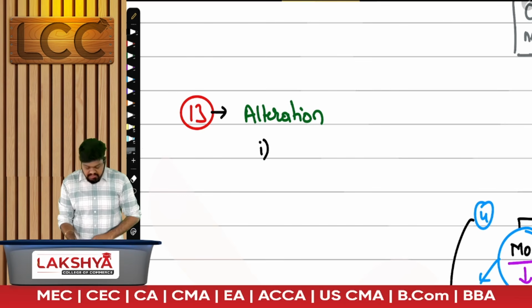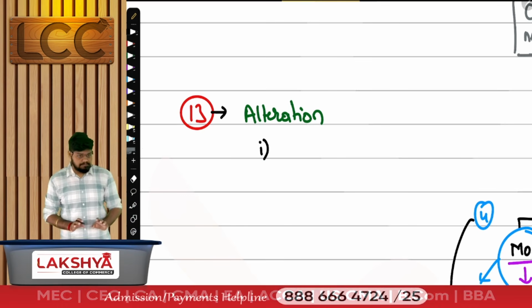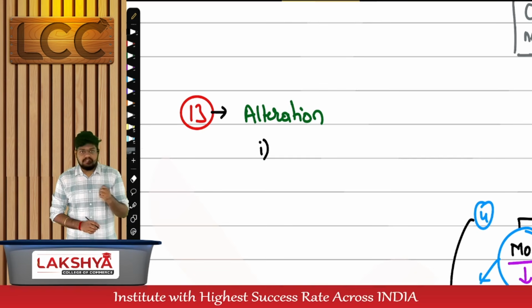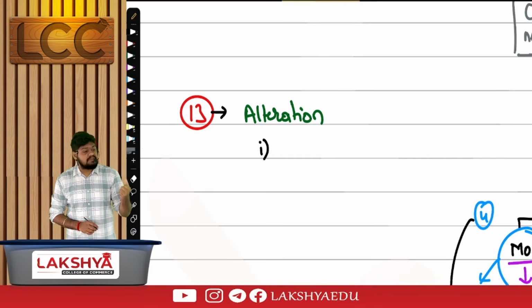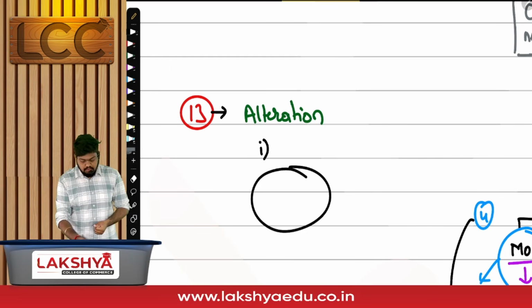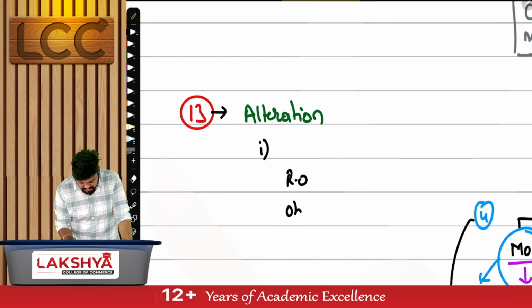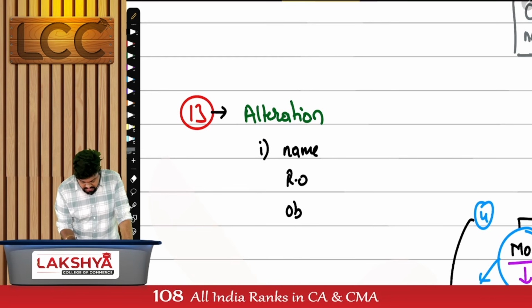Now what are we learning? One part of section 13. Are we getting clear with this? We are learning which part? Only one part. What is that part we'll learn now? Alteration of name clause. Once we are done with the rest of the 2 concepts, we'll come back to the registered office and object clause later. Let's just complete the name clause category.